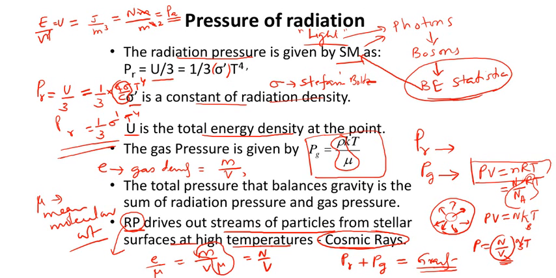So just remember about the pressure of the radiation. The basic idea is that electromagnetic waves can exert pressure on surfaces. And remember, this is not a new idea. At the time when Maxwell put forward that light can exert pressure, it was a revolutionary idea, that light or electromagnetic radiation can exert pressure.